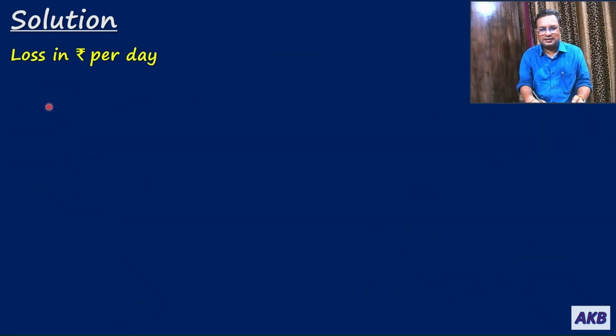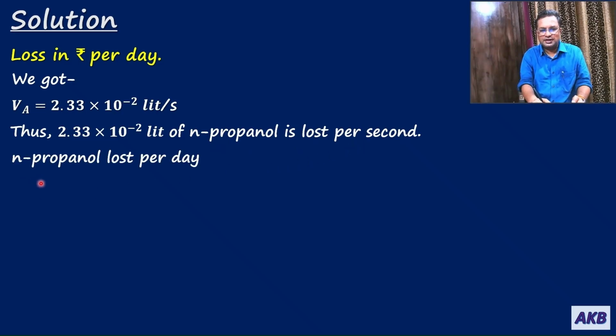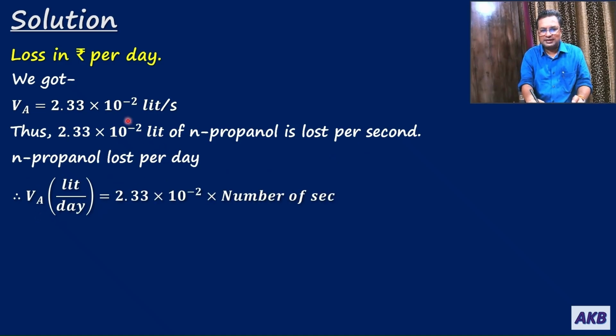Let us move on. Now let us get the loss in Indian rupees per day. We got Va, which is 2.33 × 10^-2 liter per second. The meaning is 2.33 × 10^-2 liters of N propanol are getting lost per second. Now, how to get N propanol lost per day? For that, we will have to multiply Va, which is in liter per second, with the number of seconds in a day, and we are going to get Va in liters per day.